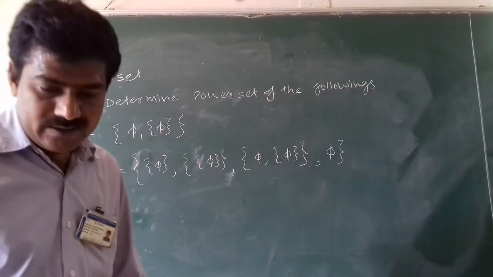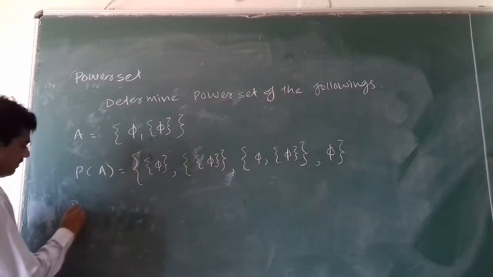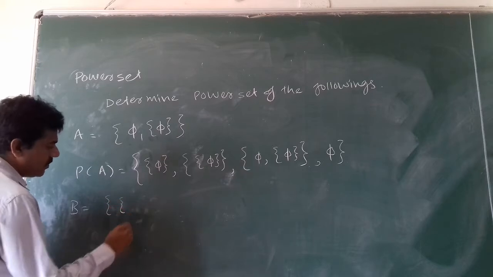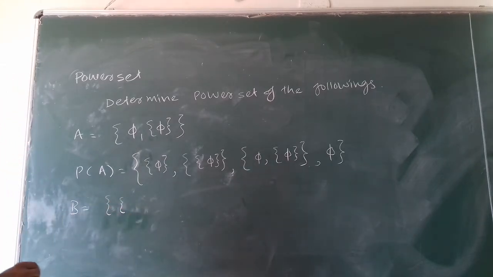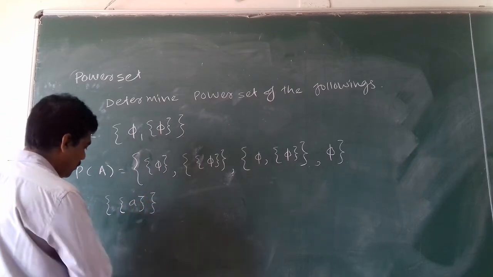Another example: capital B is a set which contains only one element, that is the set of 5.